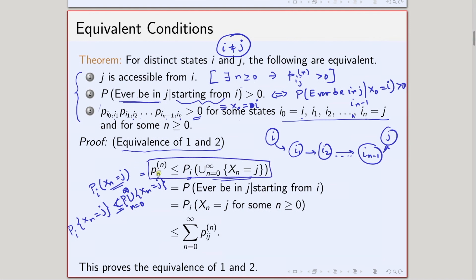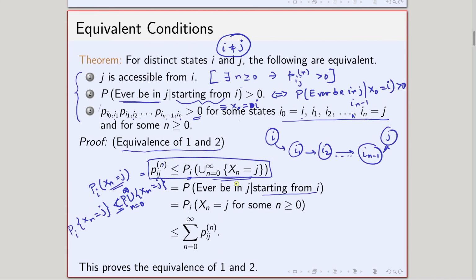So, we have that for any particular n, p_ij(n) is less than or equal to P_i of the union over n equals 0 to infinity of X_n equals j. Now, this statement and this statement are exactly the same, because I am starting from i and the union is over n.